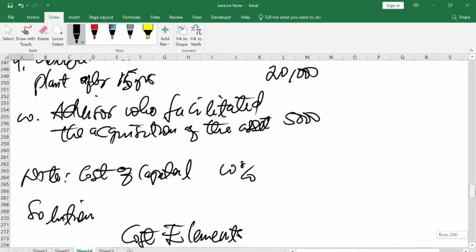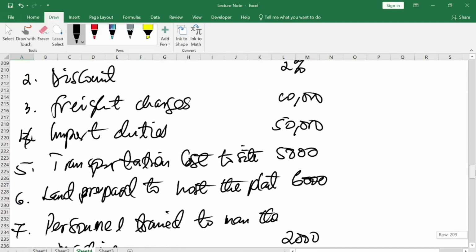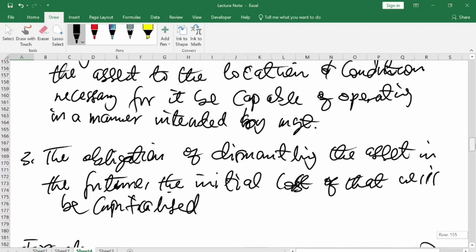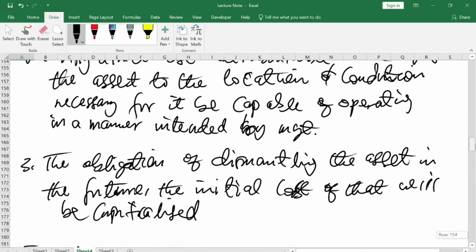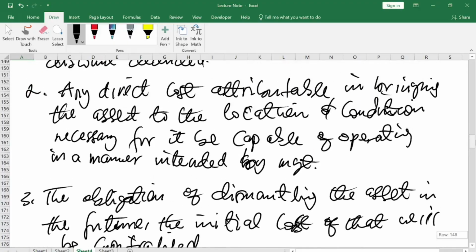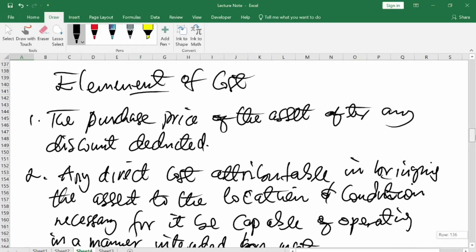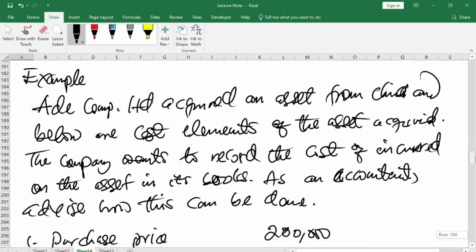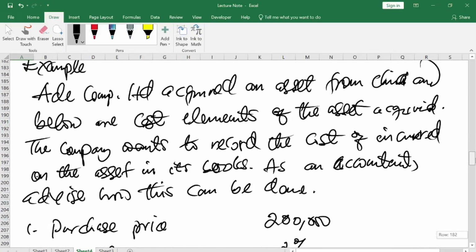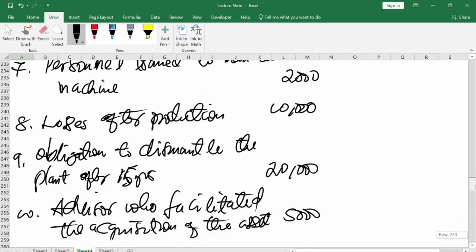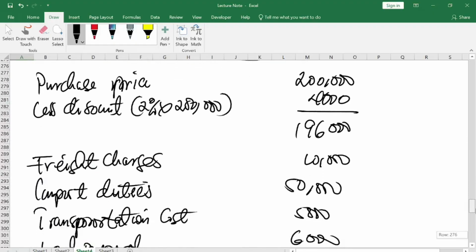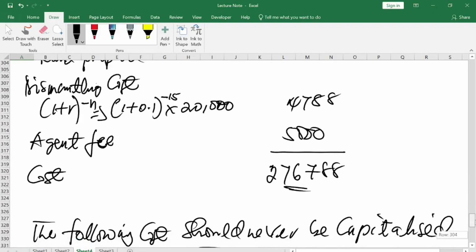Here, you realize that you consider all the elements of cost that are directly attributable to the asset acquired. Giving an example such as this, this is the total cost of the asset as solved below.